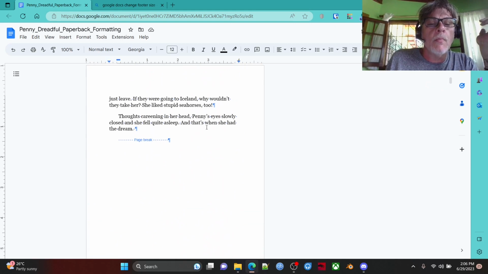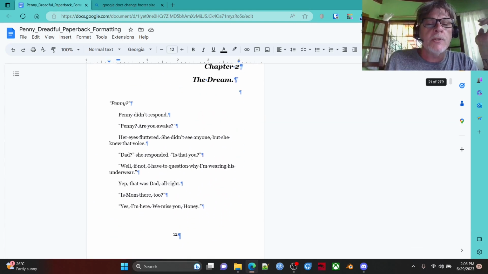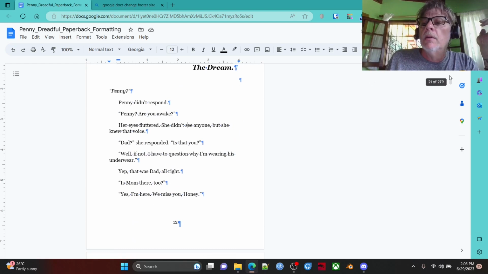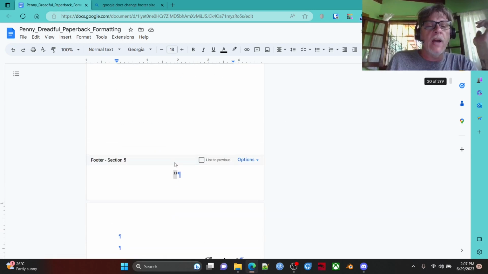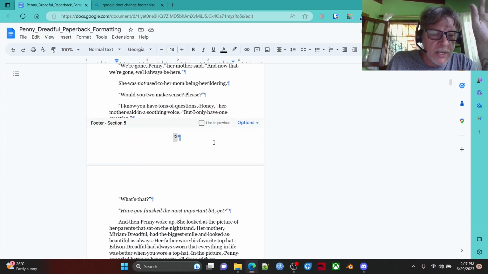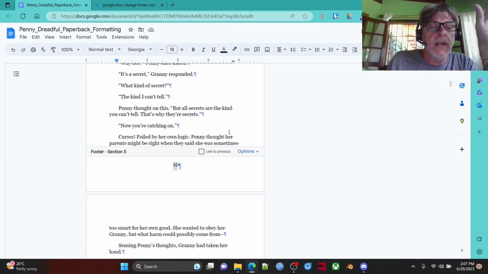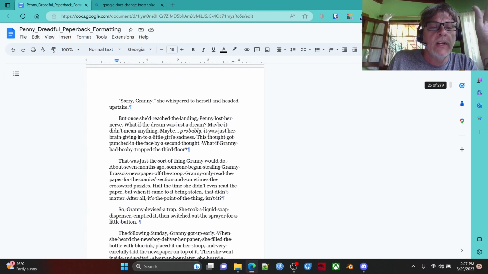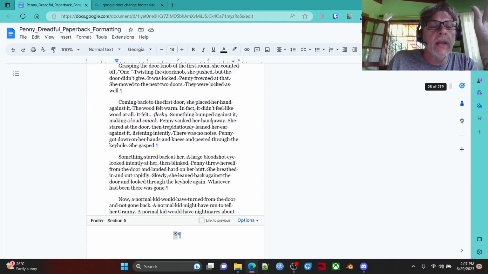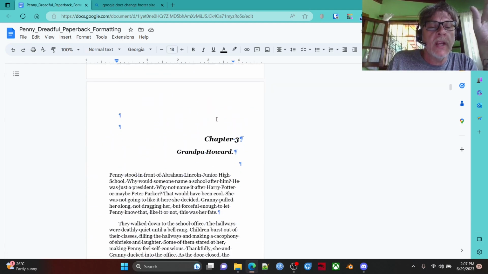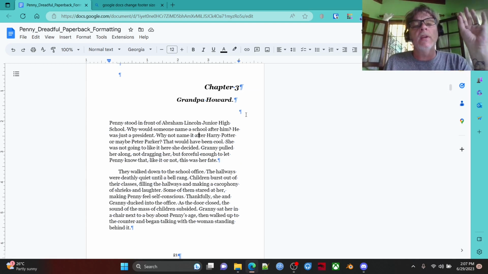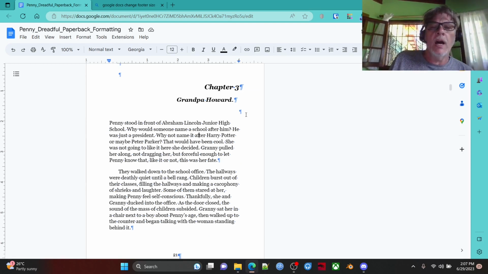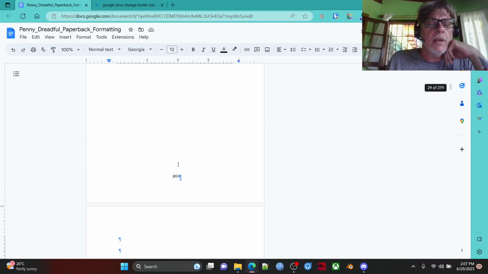All right. This chapter ends on page 20, which means this chapter starts on page 21. Should be the same section as the previous, section 5, and section 5. Great. We didn't need to change it because it just naturally happened to land on an odd page. So we keep going. All these are section 5. That's fine. And then we get to our next chapter, chapter 3, and that is on page 30. That is not an odd number. So here we go. We've got to do it again.